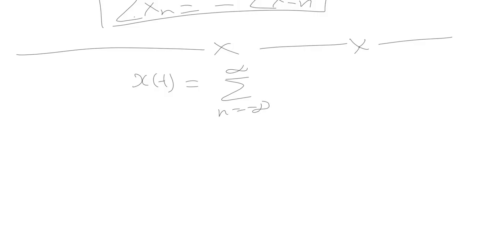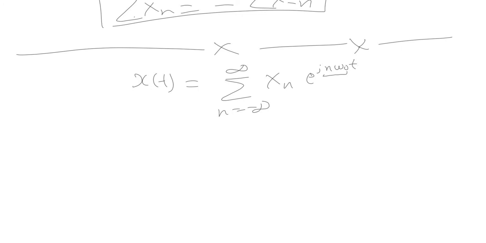Another concept of the exponential Fourier series is that if you look at the expression, x(t) is equal to the summation, n ranging from minus infinity to infinity, of x[n] e raised to j n omega naught t, right? If we substitute the different values of n in the entire range, we can see that a negative frequency is also present in the signal.